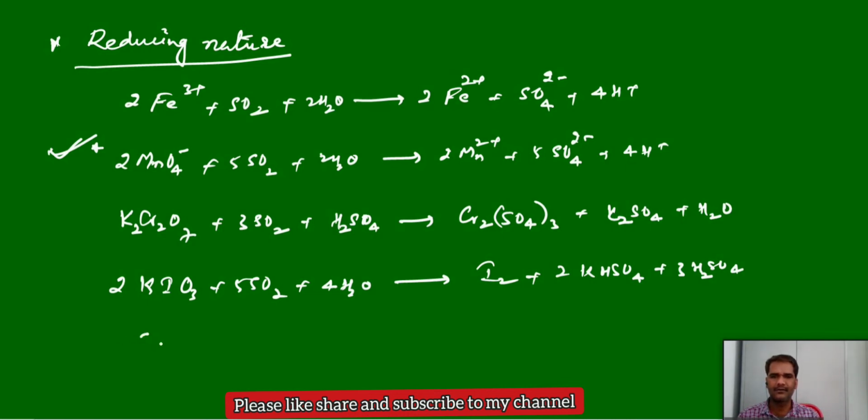Similarly, chlorine is also a strong oxidizing agent. If we treat it with sulfur dioxide, we get HCl. These are a few reactions which support the reducing nature of sulfur dioxide.